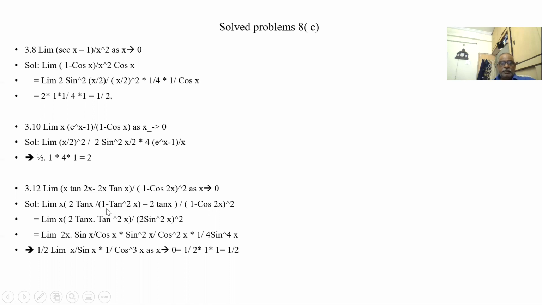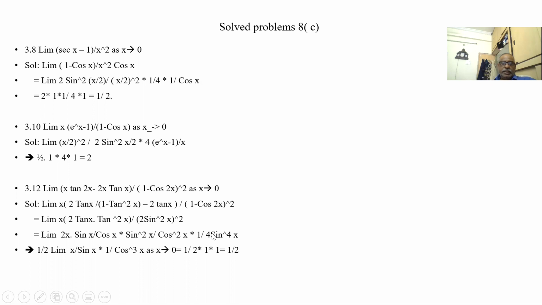So 2 tan x into tan square x, because this is 2 tan x into 1, 2 tan x is getting cancelled. 2 tan x into tan square x by 2 sine squared x whole square. 1 minus cos 2x is equal to 2 sine squared x. This is whole square. So limit of 2x into sine x by cos x, sine square x by cos square x into 1 by 4 sine to the power of 4 x.